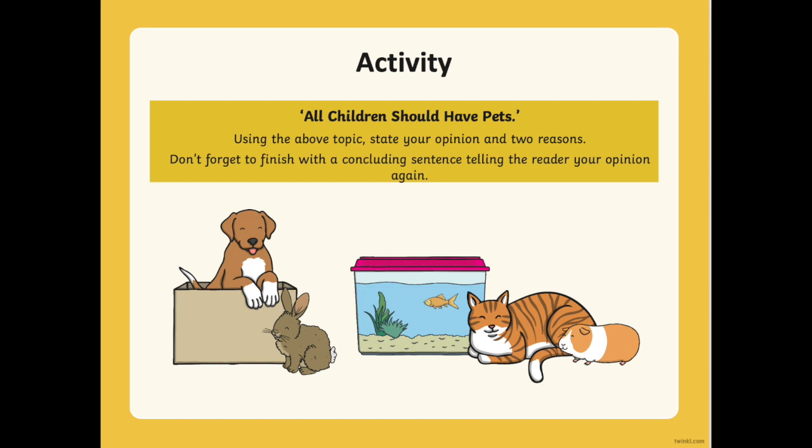So, if you didn't like any of the topics in the last slide, you can do this activity. It's very easy and everyone should be able to think of 2 reasons for this topic. All children should have pets. So choose one topic and write a short persuasive text about it. You can write your persuasive text in a copy or on a piece of paper. If you're going to write it on a piece of paper, maybe you could take a ruler and draw some lines to make sure that your writing is nice and neat.